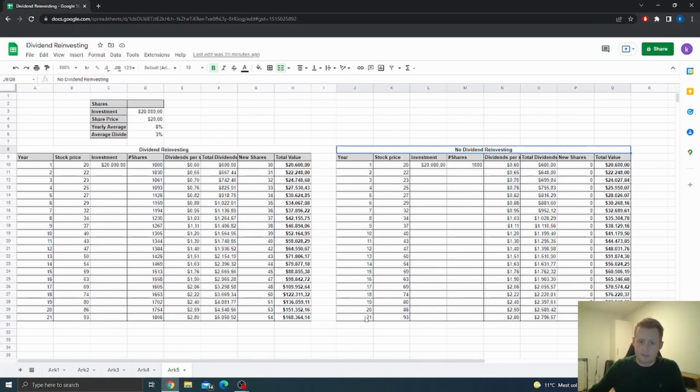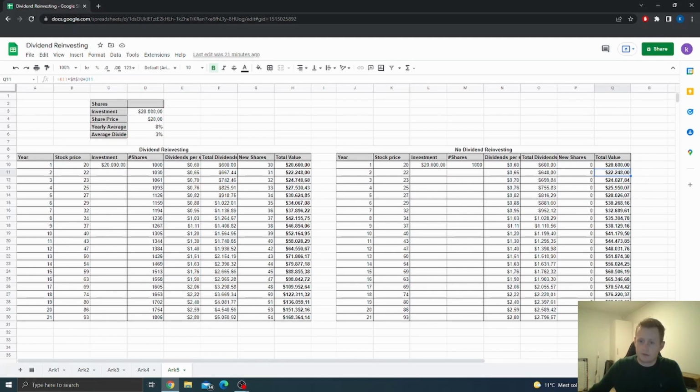Let's compare these numbers to the investor over here who is not reinvesting his dividends. Here again we have the exact same amount of years, we have the same change in stock price, we have the same investments, we have the same amount of stocks, we have the same number here and the same $600 here. So the same value after year 1. But you see, instead of reinvesting these, he's actually withdrawing them from the stock market, which means he will not get a higher number than 1,000 shares. So basically in year 2 he will receive a higher dividend because of the stock price increase, but not because of anything else. So it's a pretty simple example.